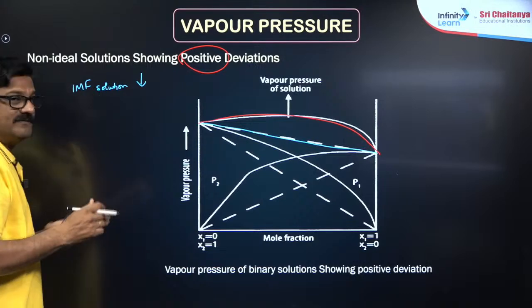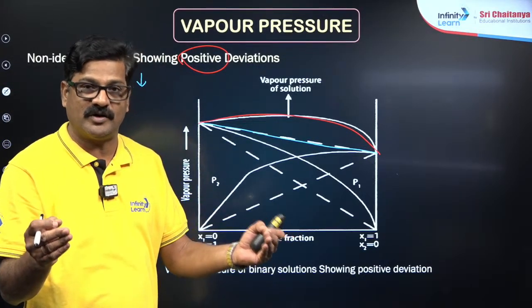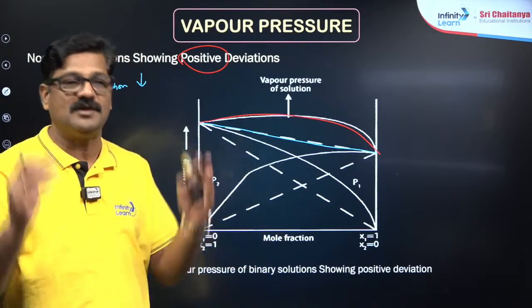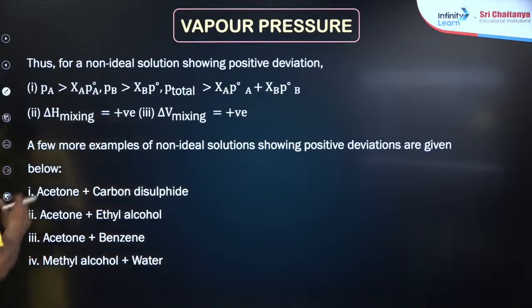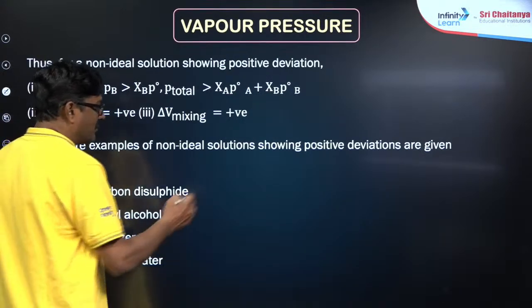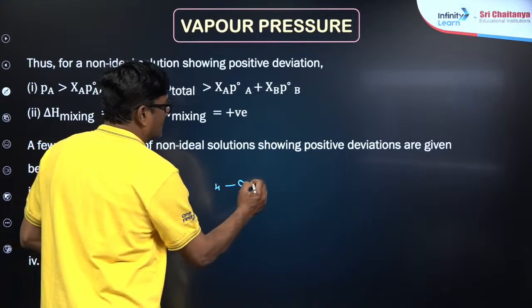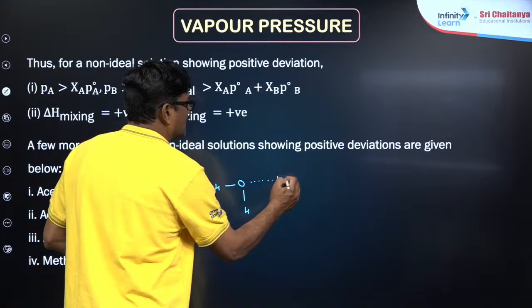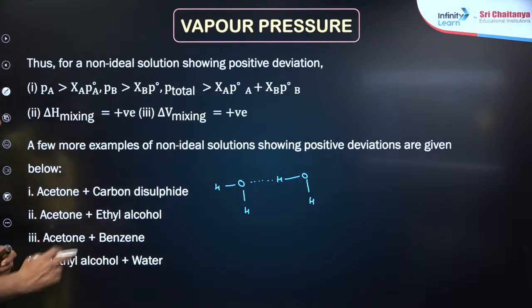I mean to say, A and B may have some stronger hydrogen bonding, which is disrupted during solution formation, and for that you have acetone and carbon disulfide, acetone in ethyl alcohol, acetone and benzene, methyl alcohol in water. So hydrogen bonding is destroyed; you can see oxygen and hydrogen having hydrogen bonding.